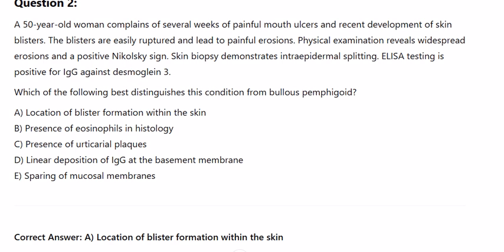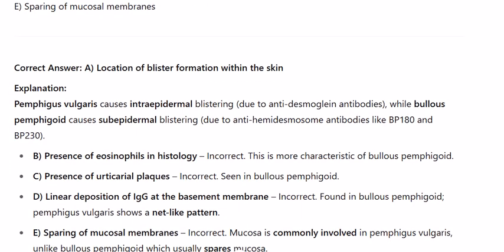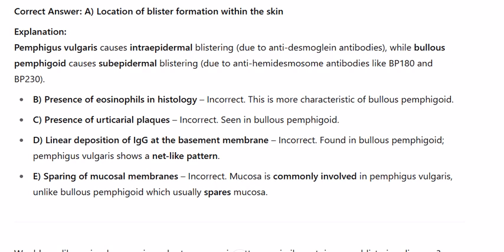Which of the following best distinguishes this condition from bullous pemphigoid? A. Location of blister formation within the skin. B. Presence of eosinophils in histology. C. Presence of urticarial plaques. D. Linear deposition of IgG at the basement membrane. E. Sparing of mucosal membranes. Correct answer: A. Location of blister formation within the skin.